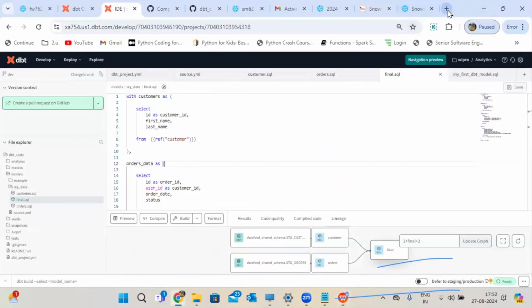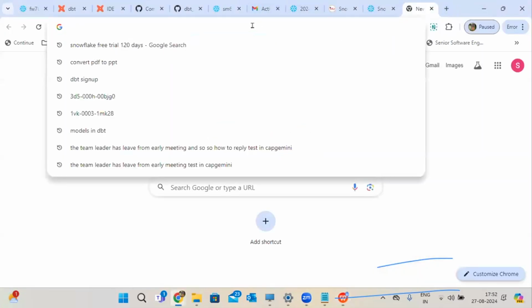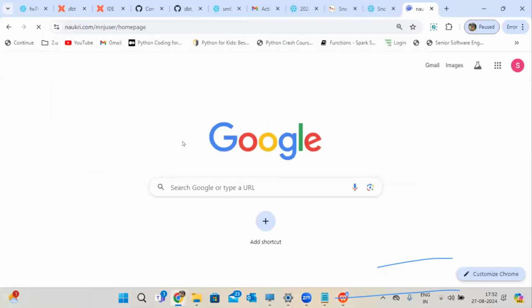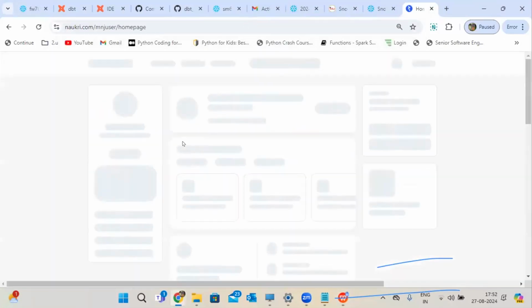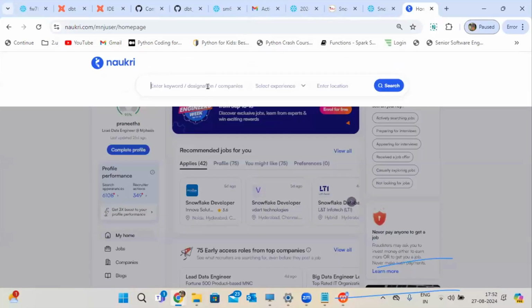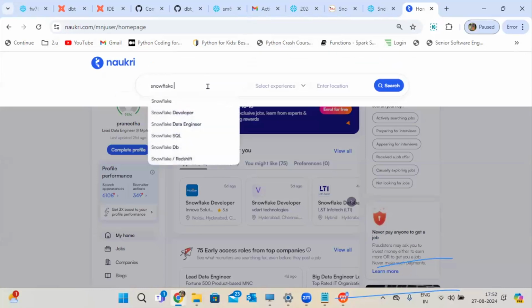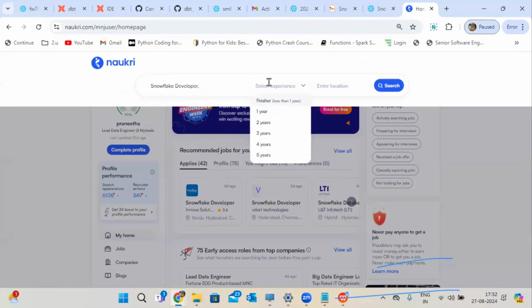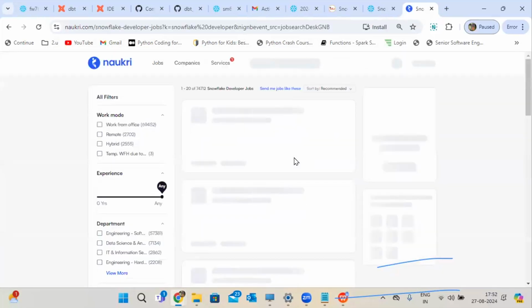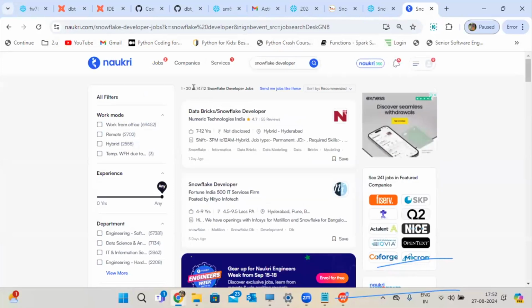So you can search. I never said believe my words, because as an IT person, or if you are going to come into IT, you also have to learn yourself whether what Sai Sri is saying is true or false. You have to cross check with your Naukri. It is an open challenge. You can find multiple jobs. I'm not keeping locations either, just the Snowflake developer keyword. With this keyword, you can find 74712 jobs. Even hybrid jobs, 2555, remote jobs, 2702, and again work from office.